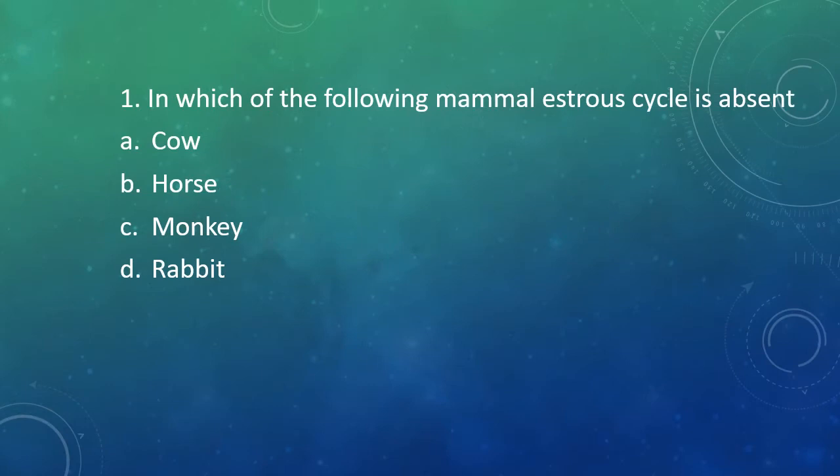Question number 1. In which of the following mammals estrus cycle is absent? Option A, cow. Option B, horse. Option C, monkey. Or option D, rabbit. The correct answer is option C. In monkeys, estrus cycle is not seen.